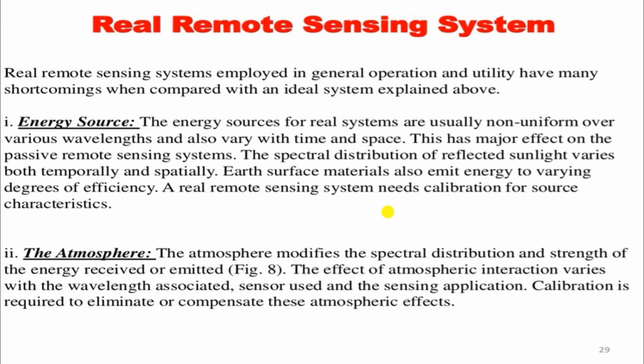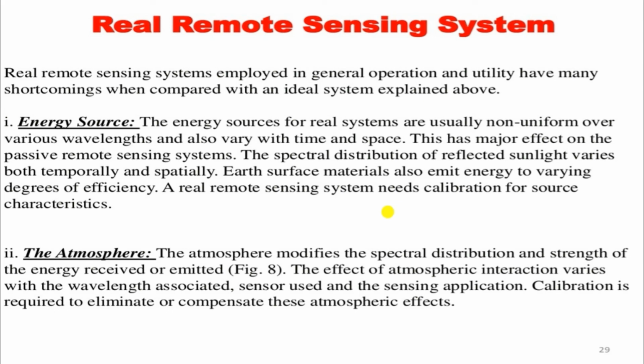Generally, real remote sensing systems follow some types of operations, and we compare them with the ideal system explained. Energy source: the energy source for real systems is usually non-uniform over the various wavelengths and also varies with time and space. We know that in different atmospheric conditions, objects are sometimes not properly seen by our eyes.